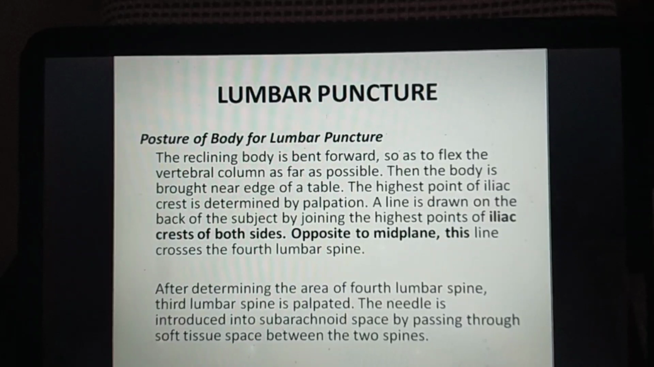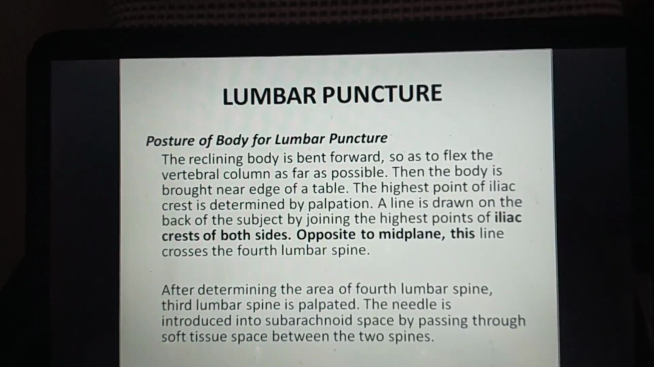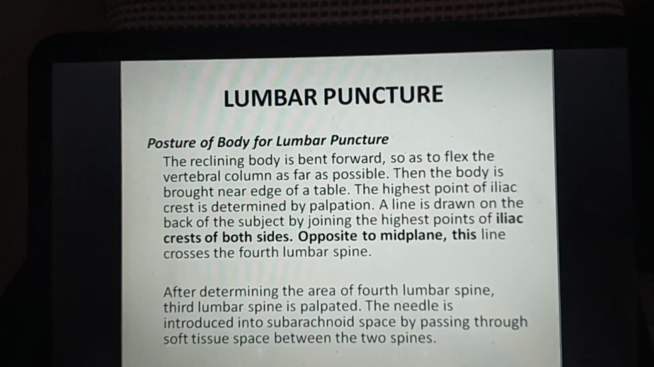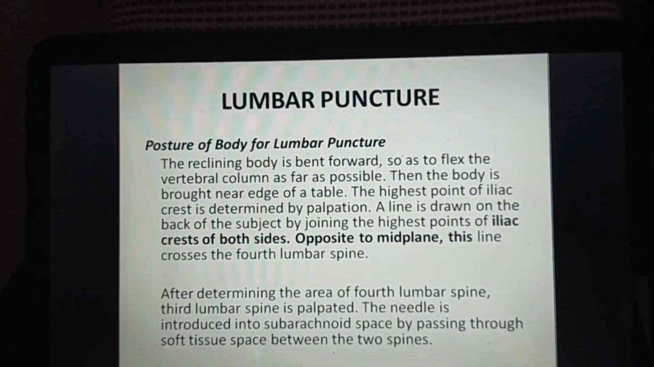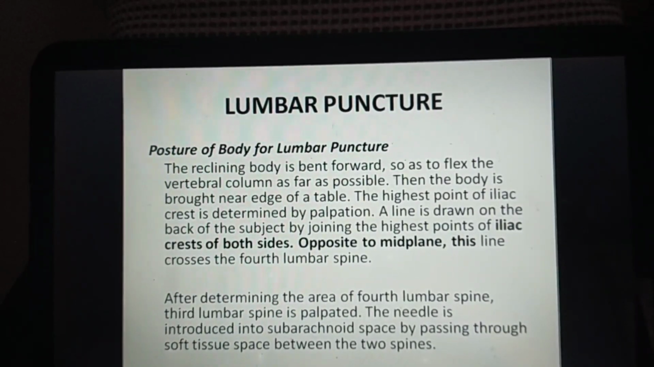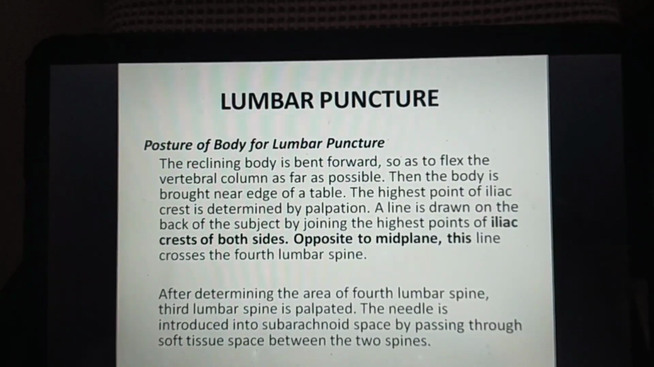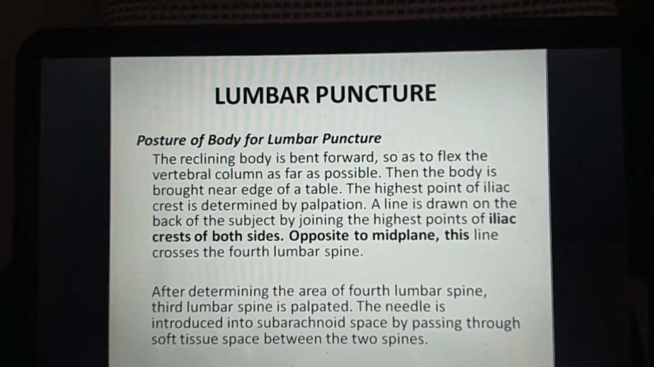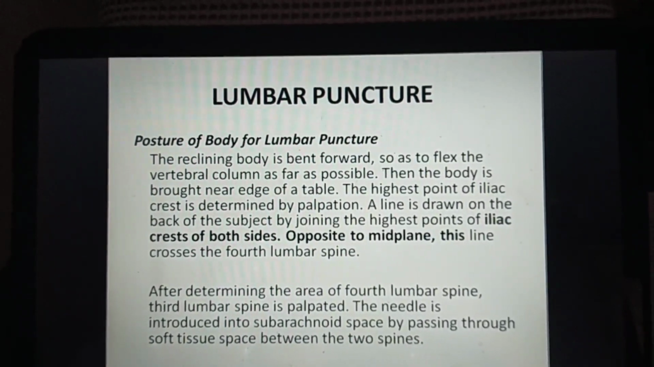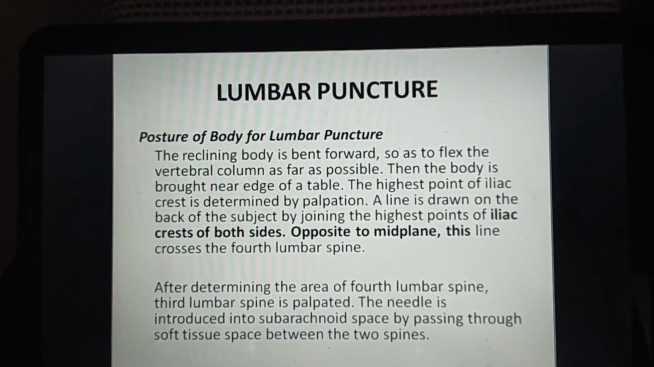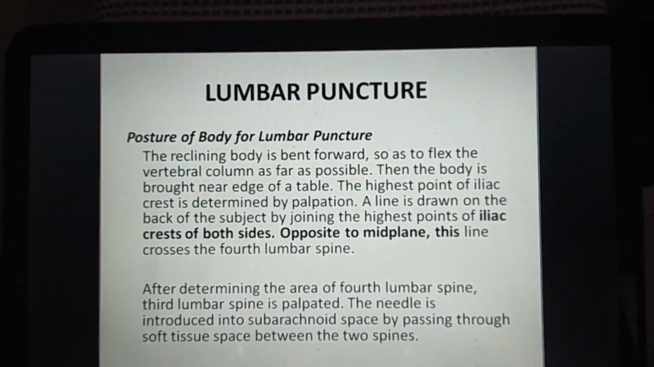The highest point of iliac crest is determined by palpation. A line is drawn on the back of the subject by joining the highest points of iliac crest of both the sides. Opposite to the mid plane, this line crosses the fourth lumbar spine. After determining the area of fourth lumbar spine, third lumbar spine is palpated. The needle is introduced into subarachnoid space by passing through the soft tissue space between the two spines.